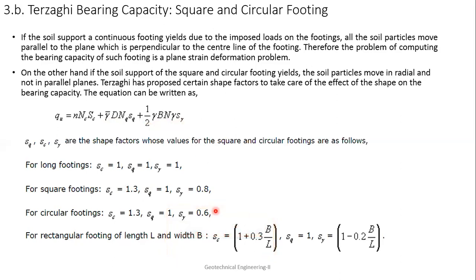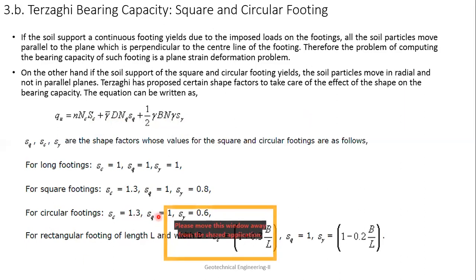So when it is a square footing, it is 0.8, and this 1.3 will remain the same. For circular footing, this will be 1.3 and this will be 0.6. So this is basically what is done here. And for rectangular footing, this will be